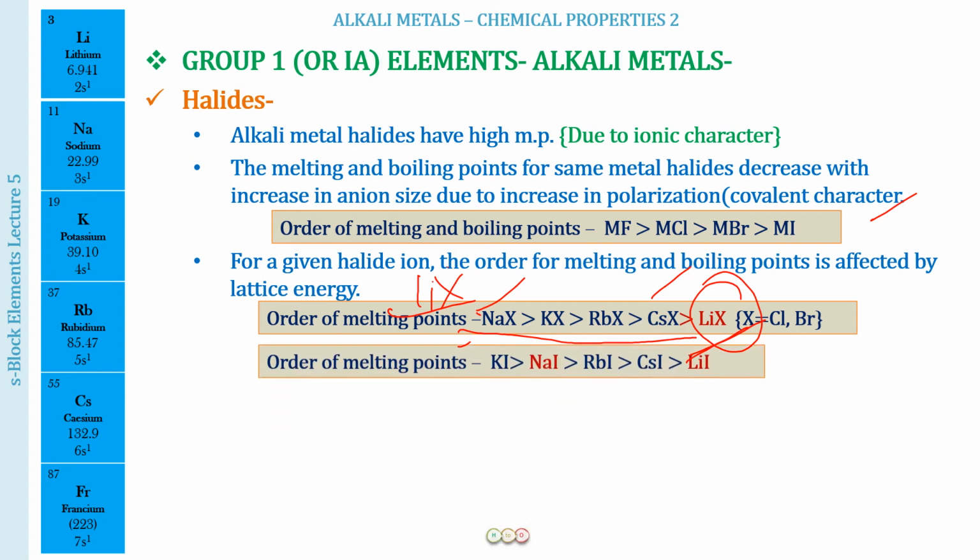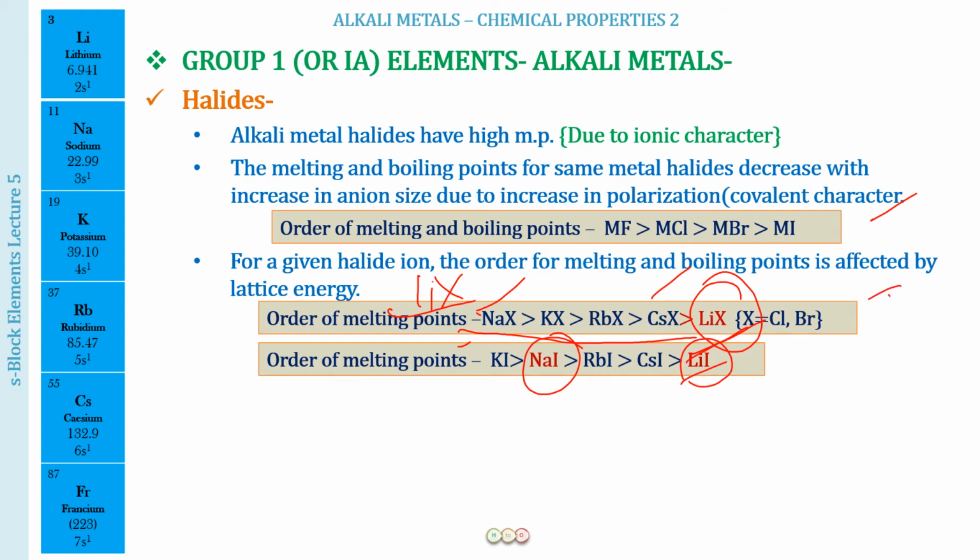Okay. Now the next we have is the trend for the iodides. Now you understand that all lithium halides have lower melting and boiling points because of the more covalent character due to the small size of lithium. Again, here what you will be seeing is there is a small change between potassium iodide and sodium iodide also. Why?